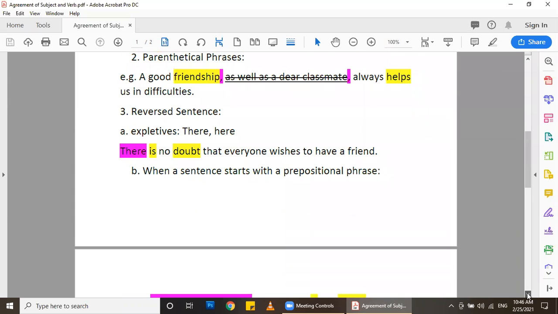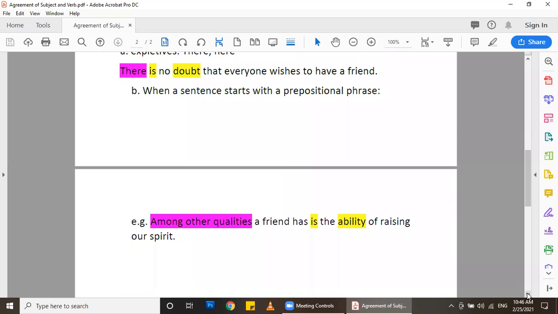Any question? Okay, no. The second case of a reverse sentence is when it starts with a prepositional phrase. We learned before about the meaning of prepositional phrase, but the first case was that the prepositional phrase was in the middle of the sentence. It was a regular sentence. But when the sentence starts with a prepositional phrase, like this example, among other qualities a friend has is the ability of raising our spirit. So here, it started with a prepositional phrase.